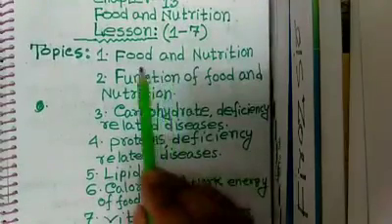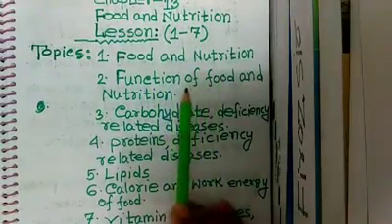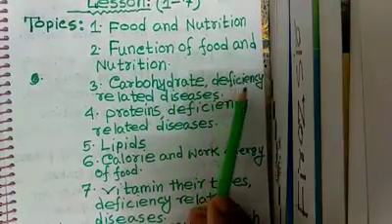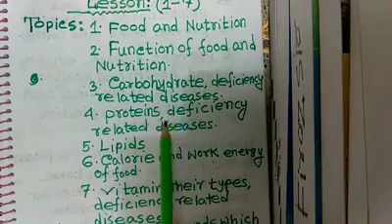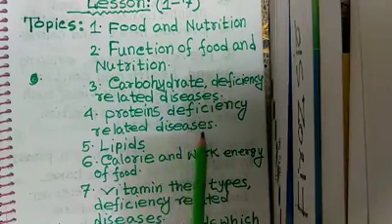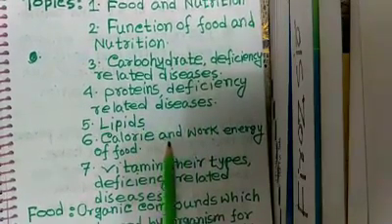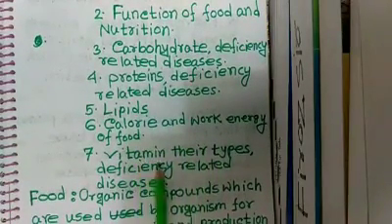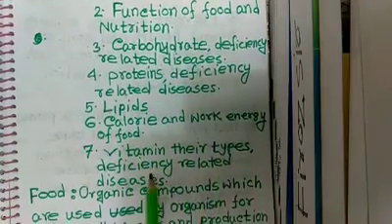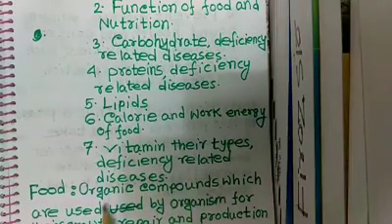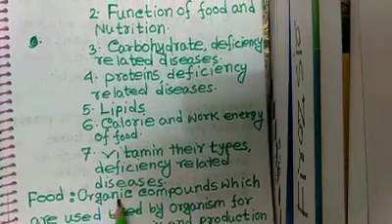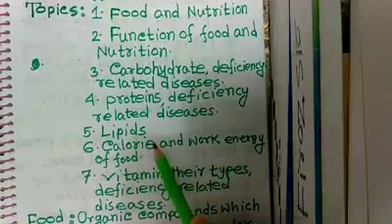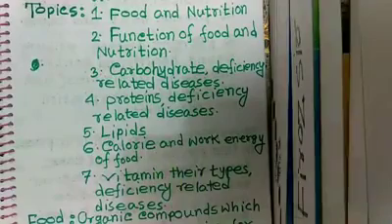The topics are food and nutrition, function of food and nutrition, carbohydrate and deficiency related disease, proteins, deficiency related disease, lipids, calorie and work energy of food, vitamin, their types, deficiency related disease. Now let's start the class.